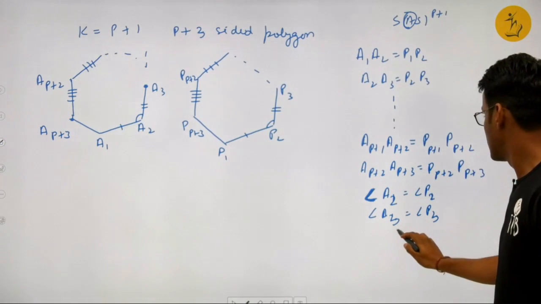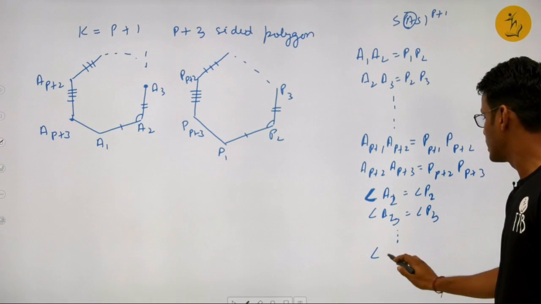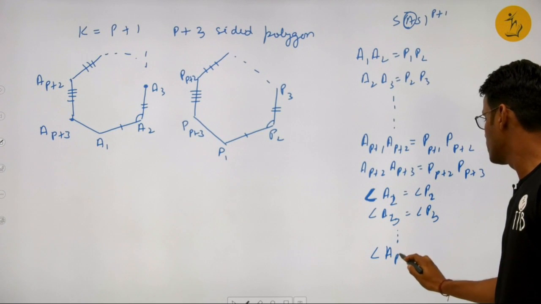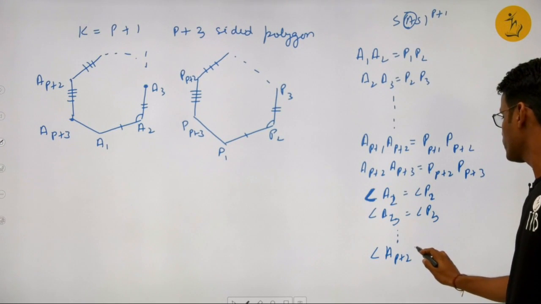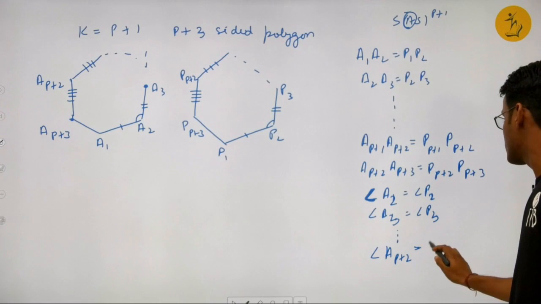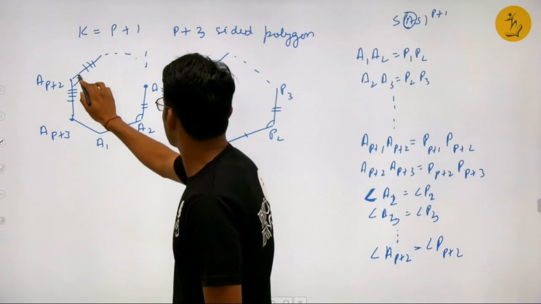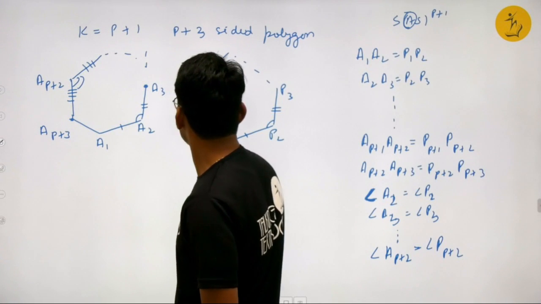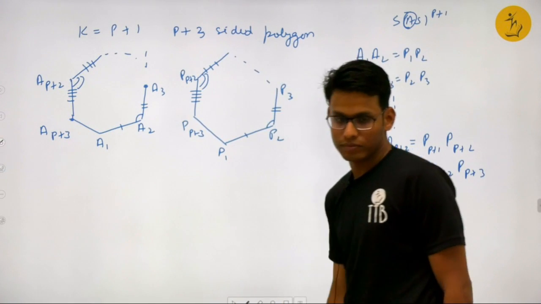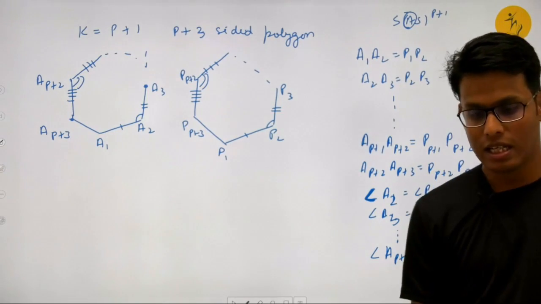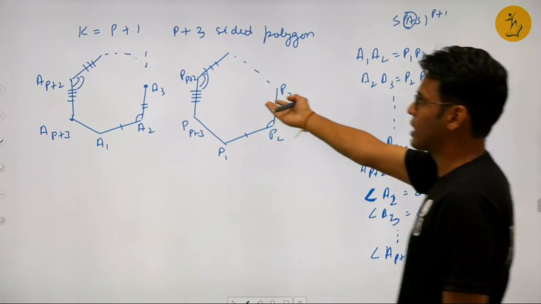And this will go on till angle A p plus 2, because I have to take p plus 1 angles to be equal. So this particular angle will be equal to this particular one. I hope I am making sense. So this is given.